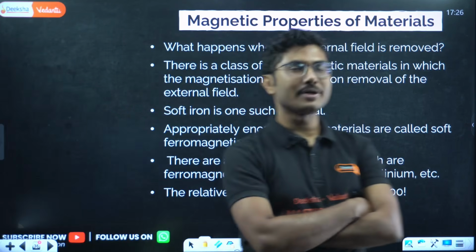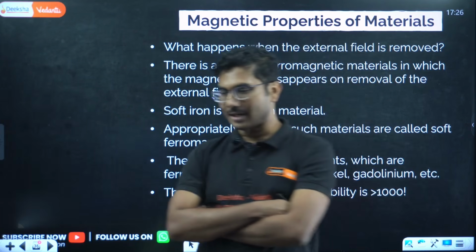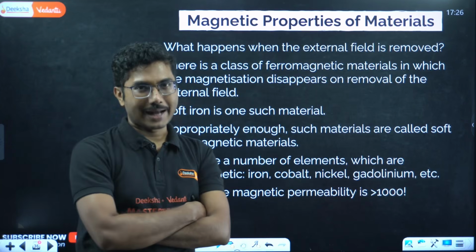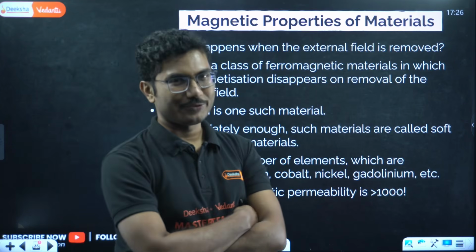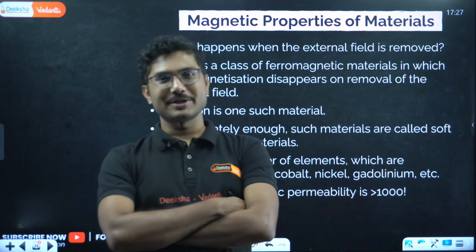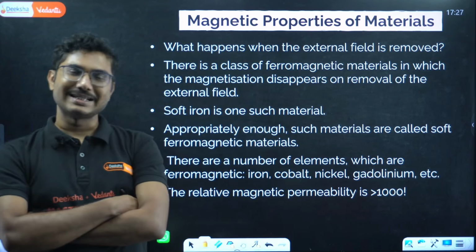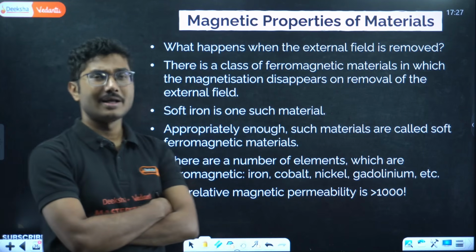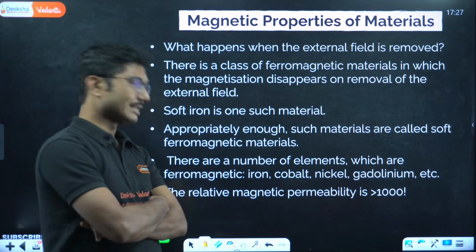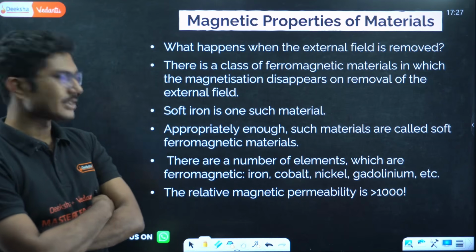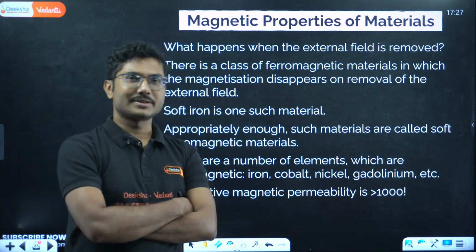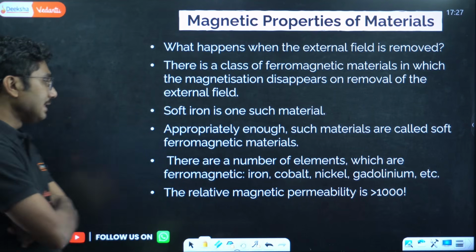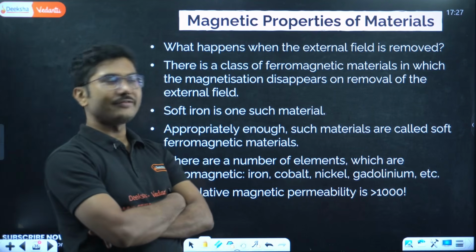That portion of para to ferro, how it happens, is not part of the syllabus, but yes, a paramagnet can be converted into a ferromagnet. If you bring the temperature down, then a paramagnet can behave like a ferromagnet. Obviously every material has a certain temperature, but yes, it is possible. Gadolinium is one such material. When I was doing my masters, I had the privilege of experimenting with gadolinium. The relative magnetic permeability is much greater than 1000.